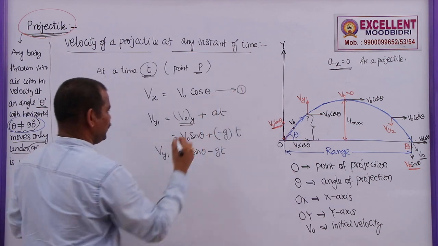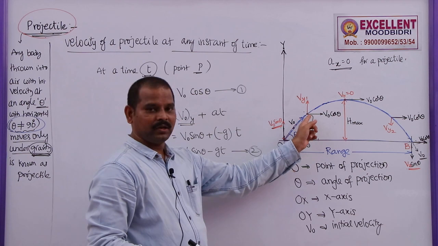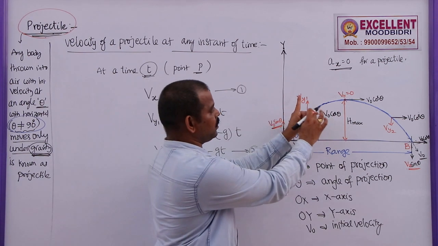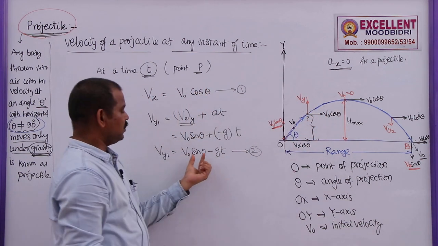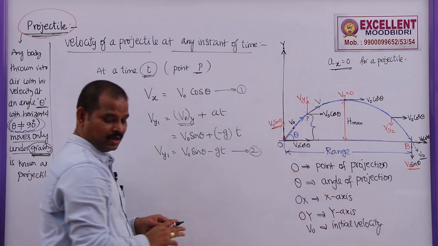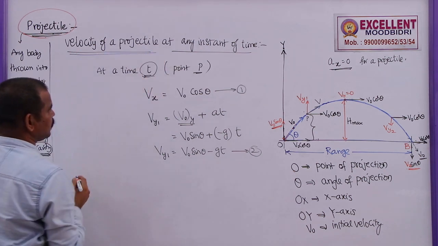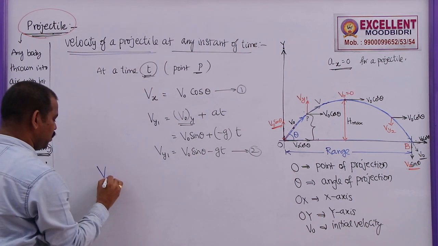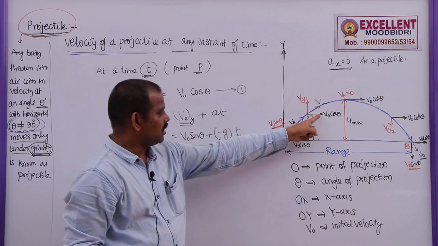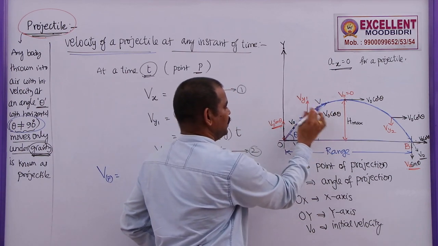This is along the x axis, this is along the y axis. Now here at this point the projectile has two velocities which are mutually perpendicular to each other. One is V naught cos theta, the other one is V naught sin theta minus gt. So what is the resultant velocity at this point? The resultant velocity is given by, so I am finding the velocity of the projectile at an instant of time. V at point P is equal to, as these two are vectors, the sum of these two is given by this vector. So this vector V is given by the sum of these two.